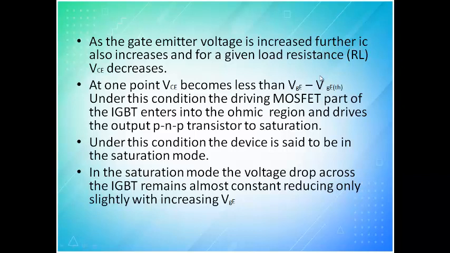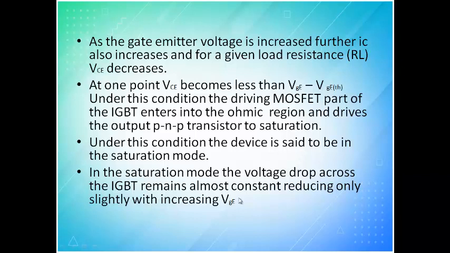and for a given load resistance RL, VCE decreases. At any point VCE becomes less than VGE minus VG threshold. Under this condition, the driving MOSFET part of the IGBT enters into the ohmic region and that drives the output PNP transistor into saturation. So only in this region we will operate. Under this condition, the device is said to be in saturation mode. So either cutoff mode or saturation mode we will operate.